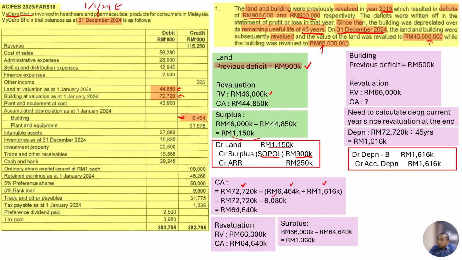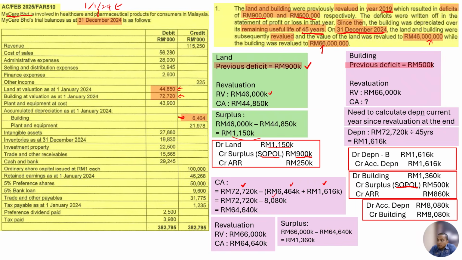Again, remember, we have a previous deficit of 500,000. Same case with the land, we need to write off this deficit first. So therefore, we put on the credit side a surplus, which goes to write off the previous deficit, 500,000. And the remaining goes to ARR, or asset revaluation reserve. The building still increased by the amount of its revaluation increase, which is 1,360,000. Right. So this one is for land and building.